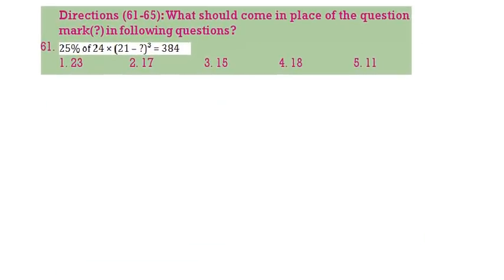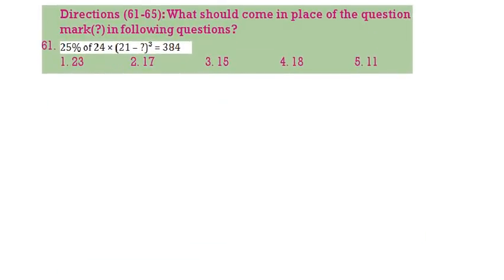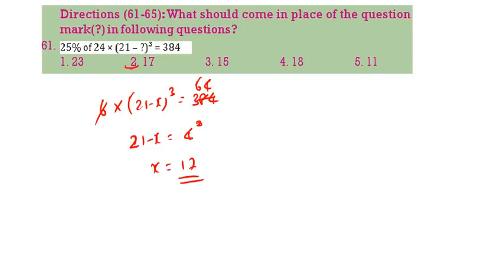Next question. What should come in the place of the question mark? 25% of 24 means 1/4 of 24, that is 6, into (21 minus x) whole cube is equal to 384. Now 6 fours, 21 minus x is equal to 4. Therefore the x value is 17. 2 is the correct answer. Next question.